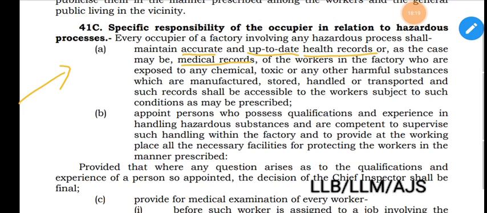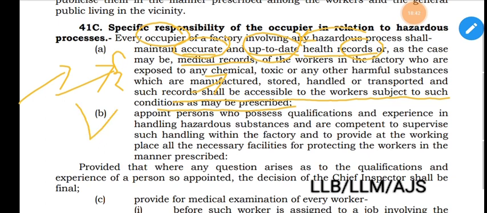These health records and medical records shall be accessible to the workers subject to such conditions as may be prescribed. So this is about the health of the workers working in a factory involving a hazardous process, and it is the responsibility of the occupier to maintain those health records and medical records, and they should be accurate and up to date. (B) Appoint a person who possesses qualifications and experience in handling hazardous substances and is competent to supervise such handling,